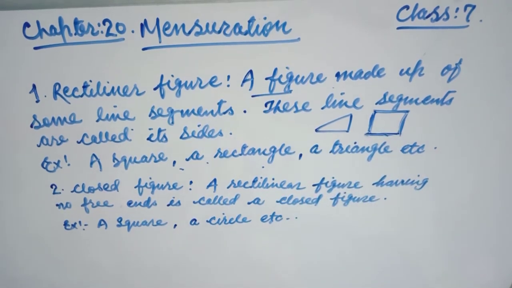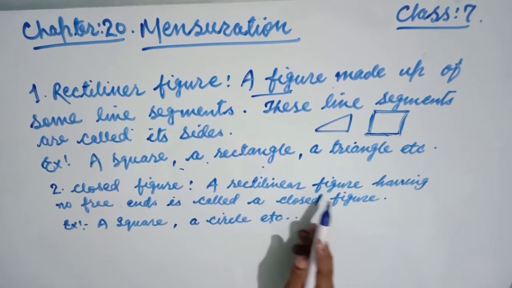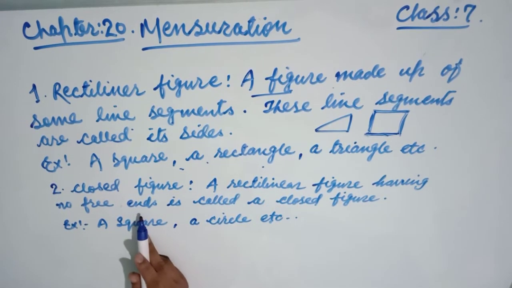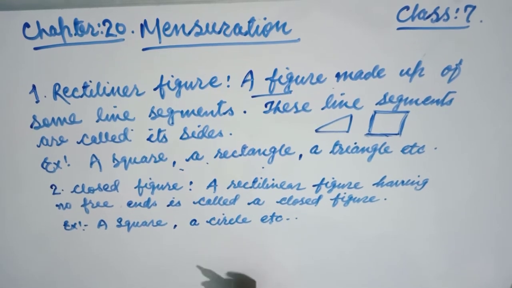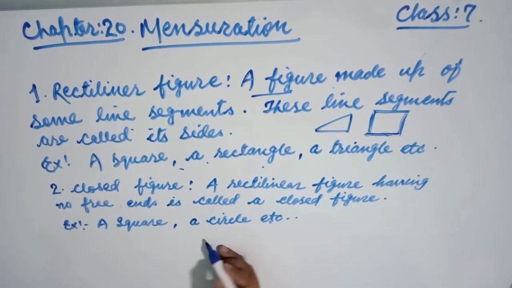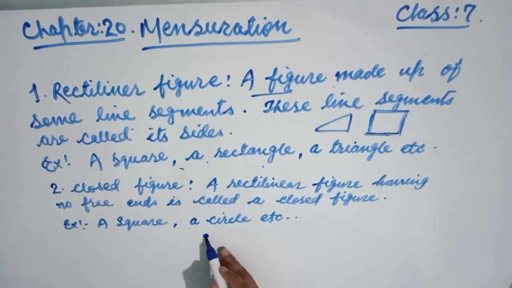Okay, now see the next point, closed figure. Friends, a rectilinear figure having no free ends is called a closed figure. No free ends, that means the initial point of the line segment coincides with the terminal point of the line segment.